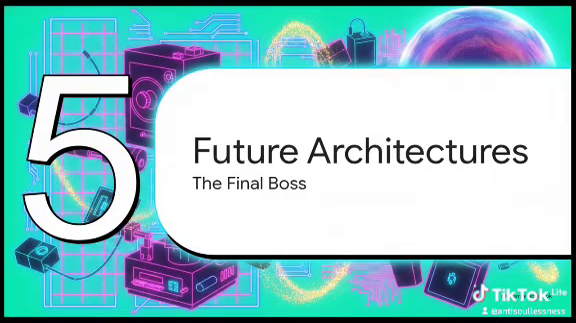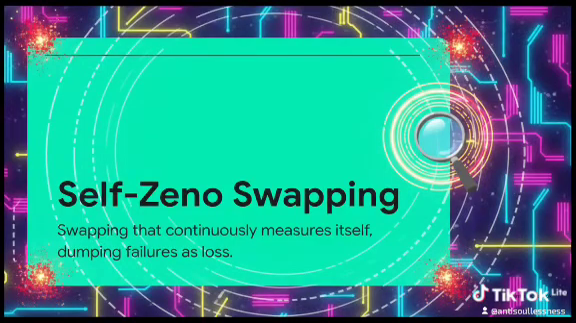Finally, part 5, future quantum architectures, the final boss. This is where this back-to-front physics unlocks literal never-before-seen tabletop technologies. The biggest breakthrough is self-zeno-trapped swapping. Standard entanglement swapping is messy. It fails half the time.